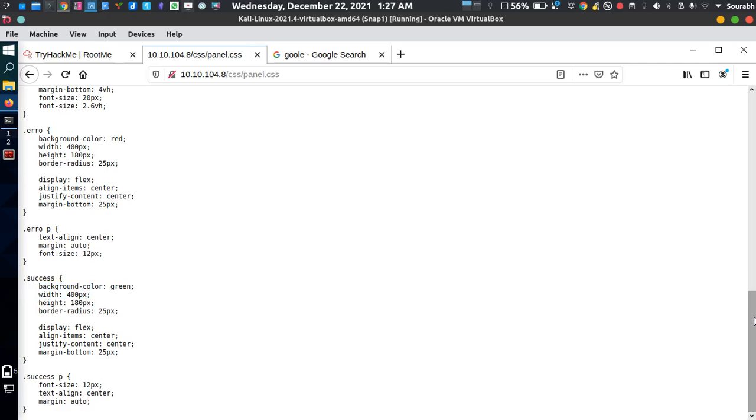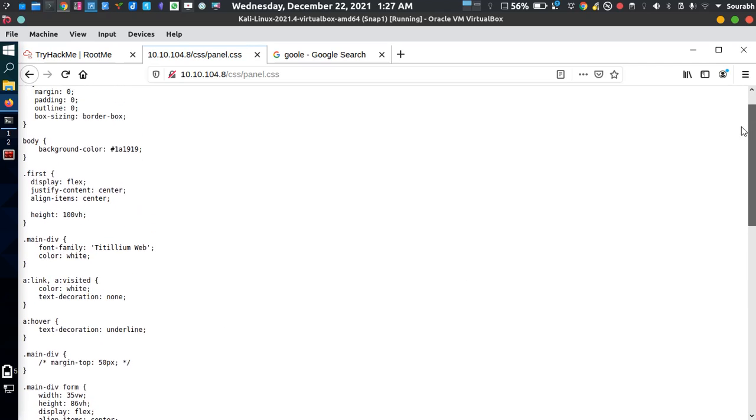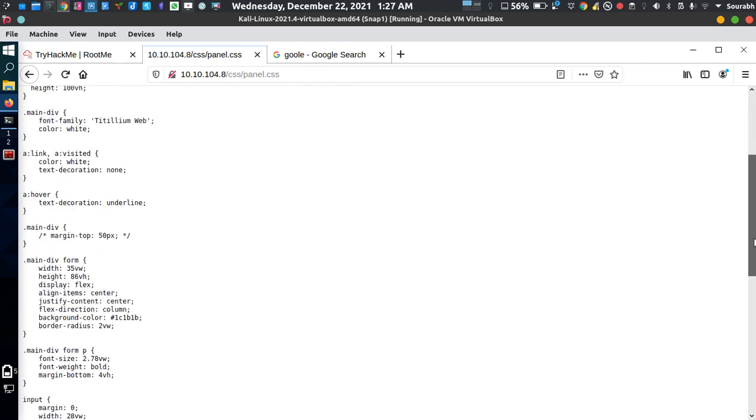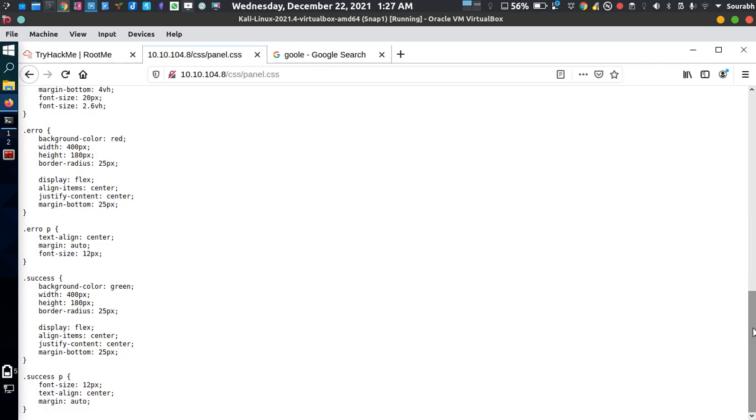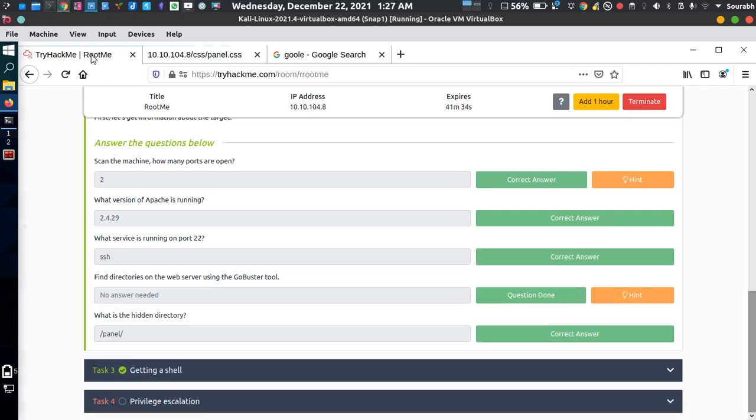If you learn about CSS, you can pretty much understand what is going on here. The font size is 12 pixels, and text-align center means the text is aligned on center. I used to learn those things also, so that's why I can tell you about it.